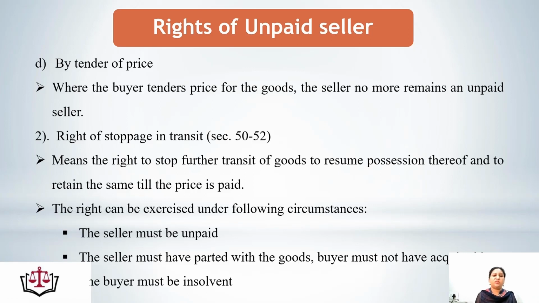That means he is using his right of stoppage in transit. The right can be exercised only under the following circumstances. One, the seller must be an unpaid seller. The seller must have parted with the goods, but still the buyer has not acquired them.